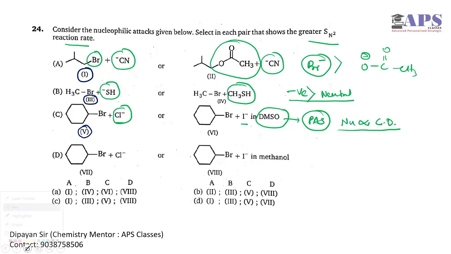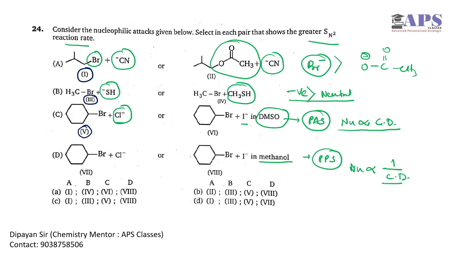And in the last one, methanol is used. Methanol is a polar protic solvent. In a polar protic solvent, nucleophilicity is inversely proportional to charge density.